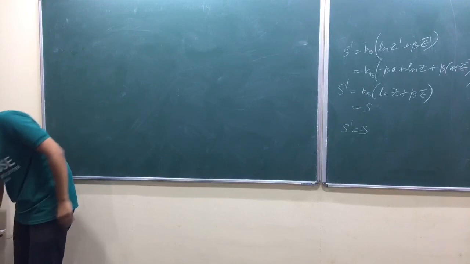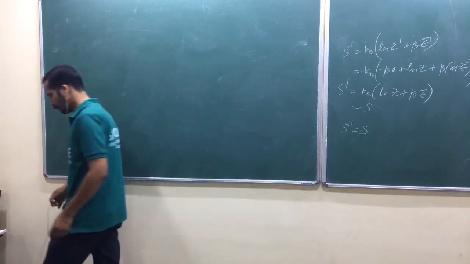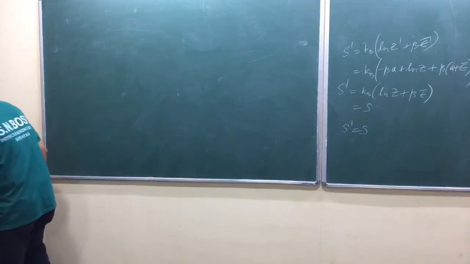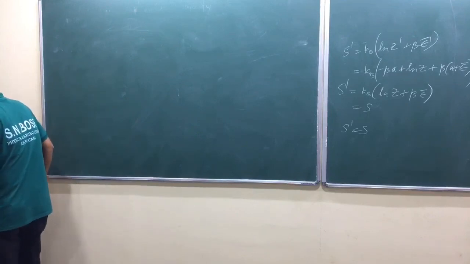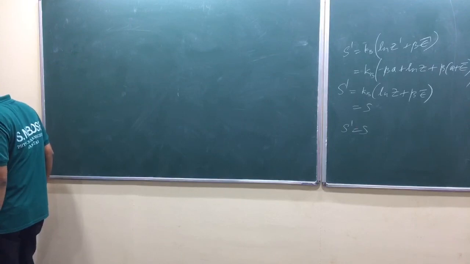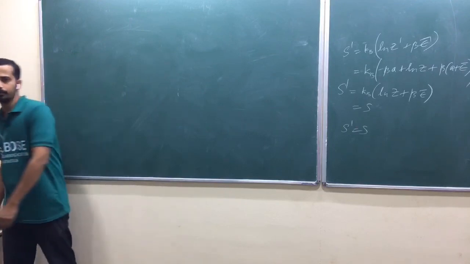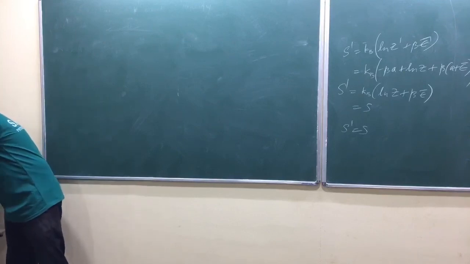Problem number 7.5 in the 7th chapter: a rubber band at absolute temperature T is fastened at one end and supports from the other end a weight W. Same problem, okay? 7.5.